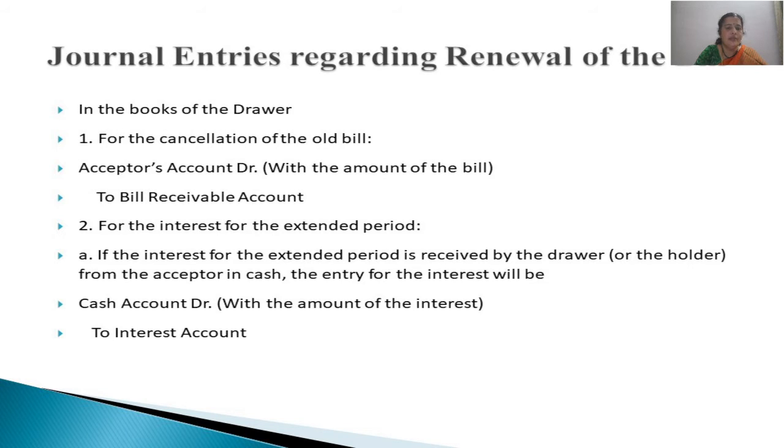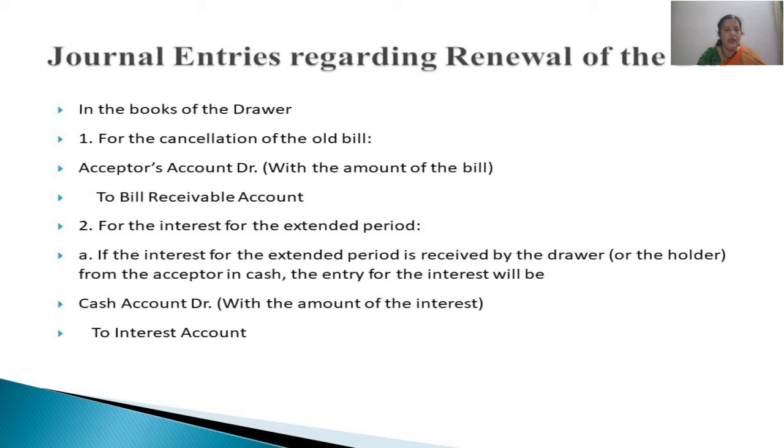Then what are the entries? In that case, the first entry that we usually pass in the books of the drawer for receiving acceptance is to be cancelled. The first entry which we usually pass for receiving acceptance is bills receivable account debited to acceptor's account.